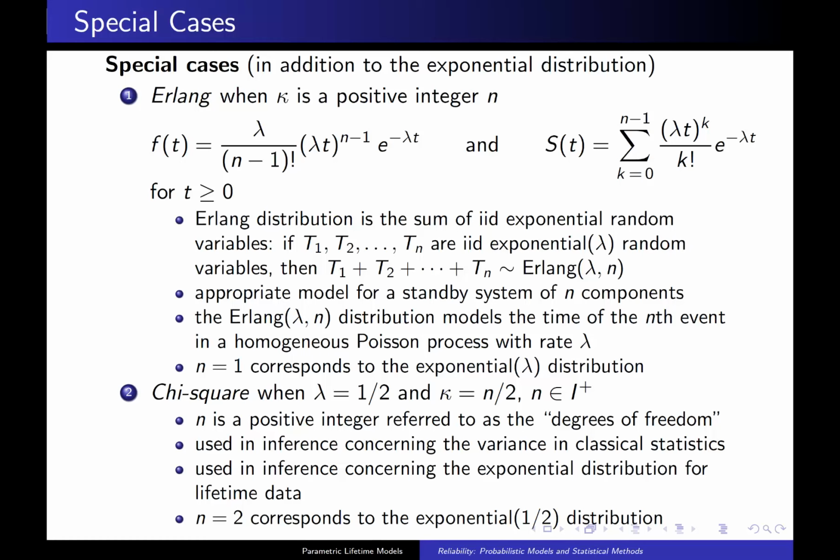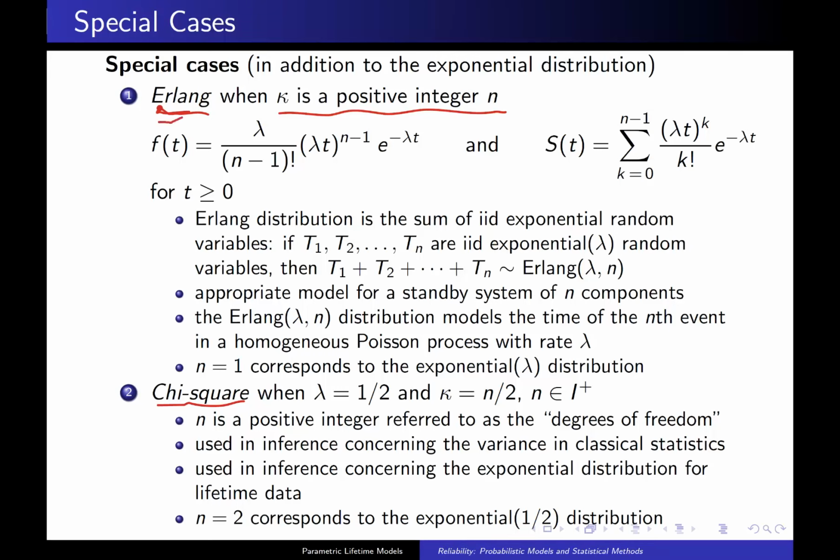In addition to the exponential special case of the gamma distribution, and of course that corresponds to kappa equals 1, there are two other special cases that are of interest. The first is the Erlang distribution, and the second is the chi-square distribution. The Erlang distribution applies when kappa becomes a positive integer n.